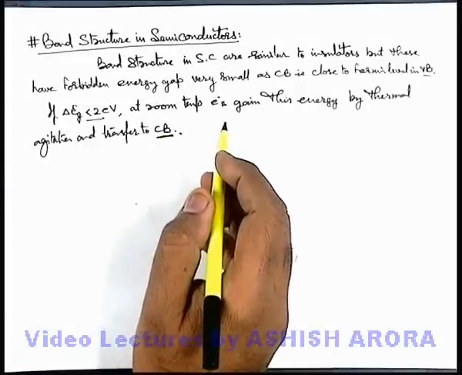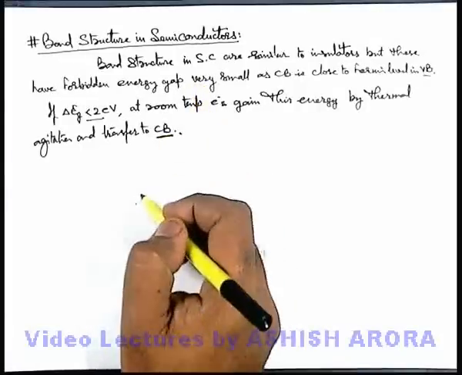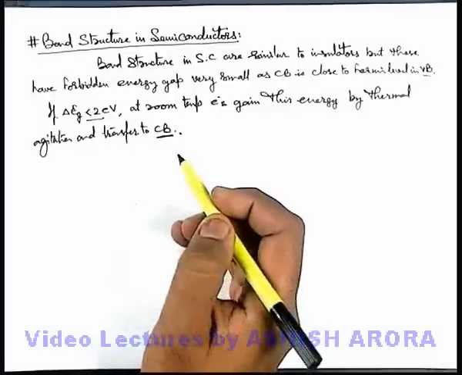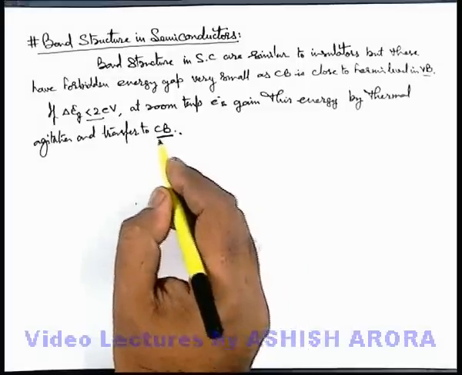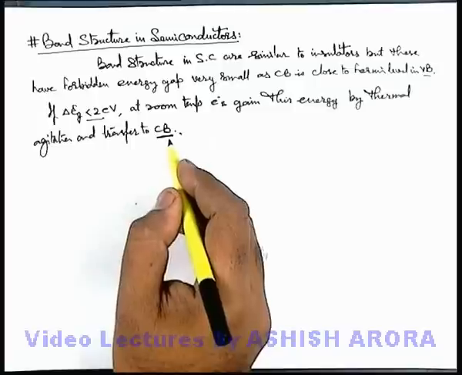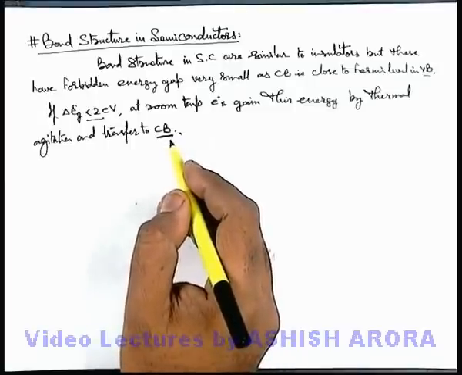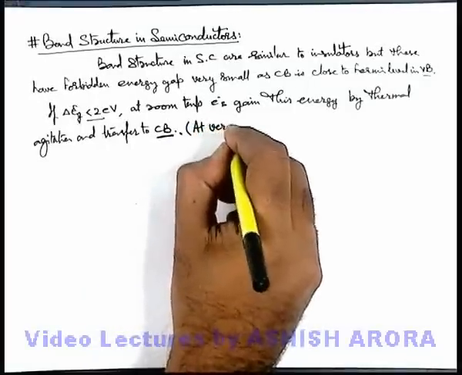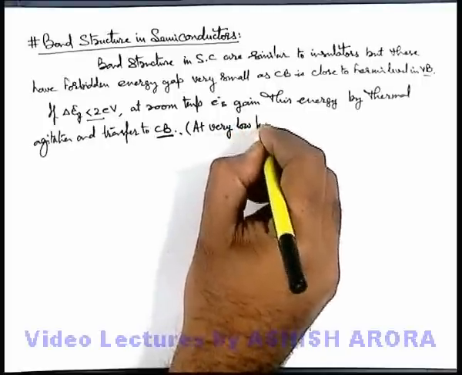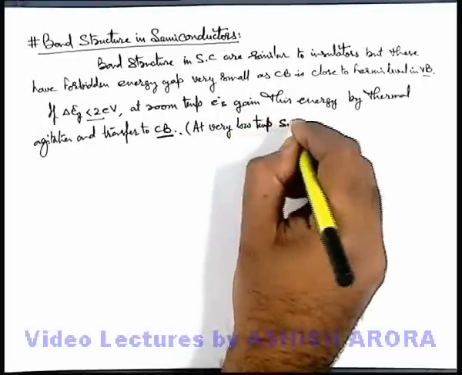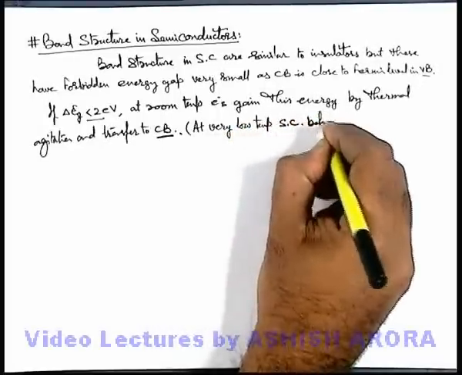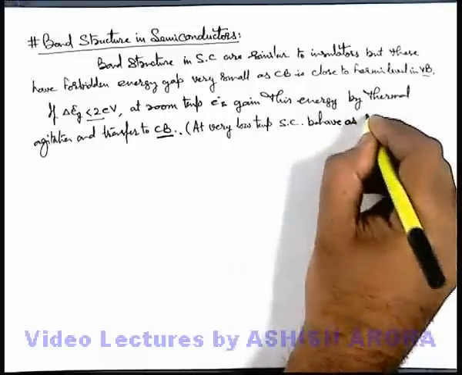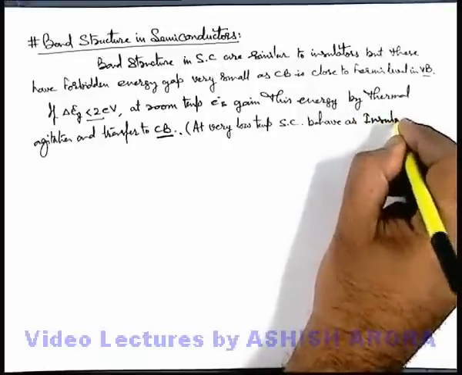But when we talk about semiconductors at very low temperature, then at very low temperature no electrons will be there in conduction band, and semiconductors will behave as insulator only. You can also write at very low temperature semiconductors behave as insulators.